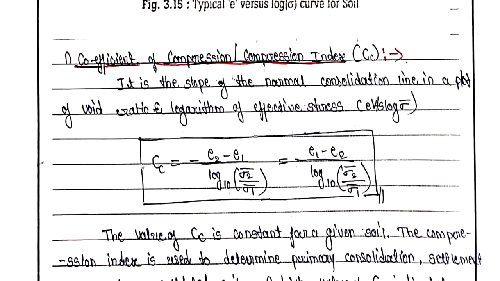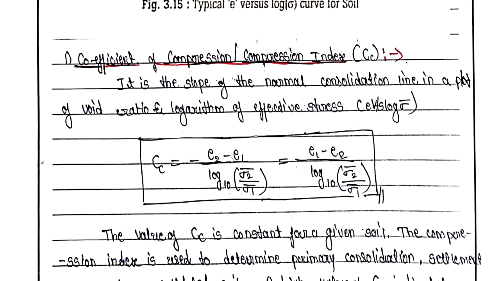So we are going to consider any 2 points randomly on the normal consolidation curve, and e2 minus e1 is going to give us the difference in the y-axis. So log sigma 2 divided by sigma 1. Actually, it is log to the base 10 of sigma 2 minus log to the base 10 of sigma 1. So a minus is there in between sigma 2 and sigma 1.